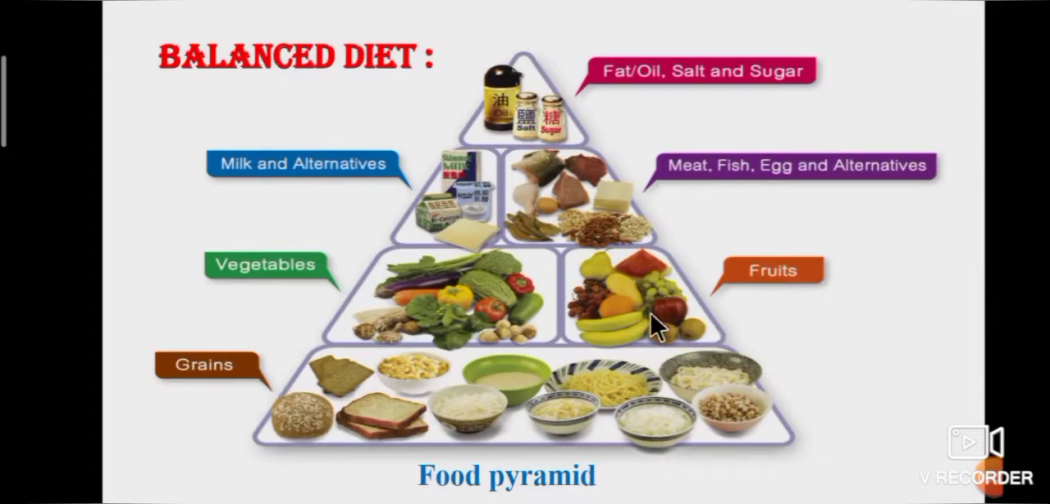This is food pyramid and divided into 4 groups. At bottom, grains and rice should take more amount. Then above, vegetables and fruits should take twice a day. Then third, milk, meat and alternatives should take moderately. At top, fat, oil, salt and sugar should take small quantity.